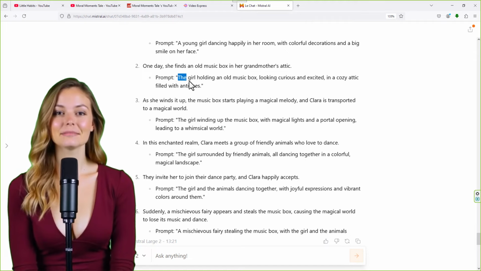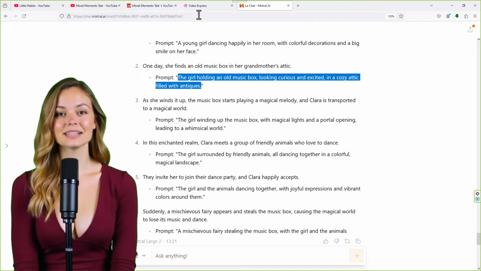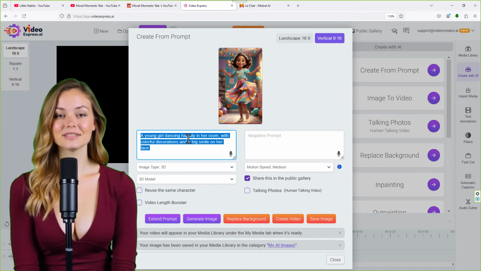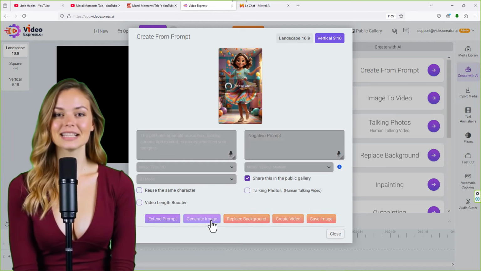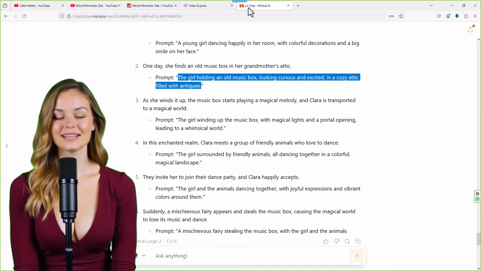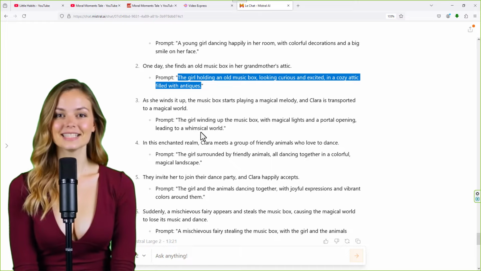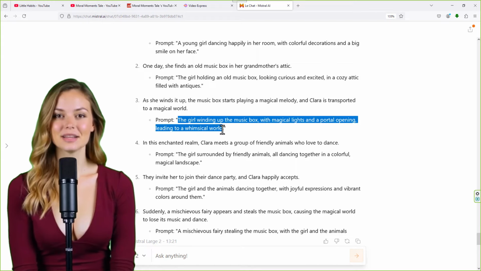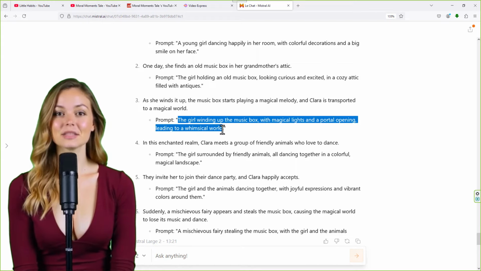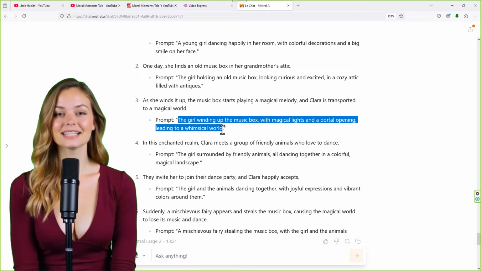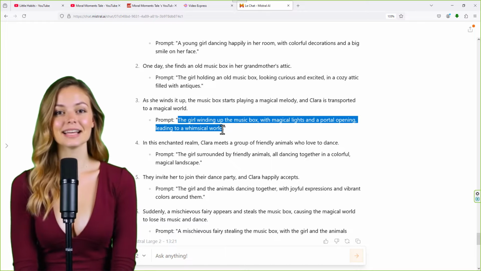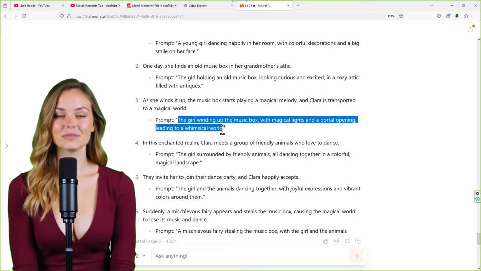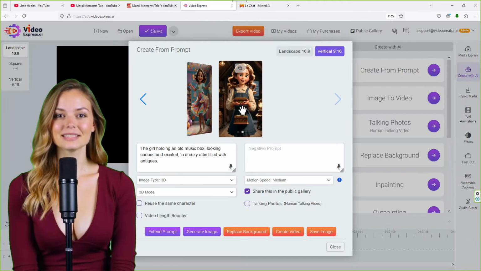So what's the second prompt? The girl's holding an old box. I'm going to copy that, come here, paste it, generate an image. Perfect. While your first scene is getting animated, we're going to get your second scene and the third scene. All I have to do is work 10 minutes a day, just 10 minutes a day, and you will have your wild kids animation video that is ready to go wild. I prove it. This is nice.